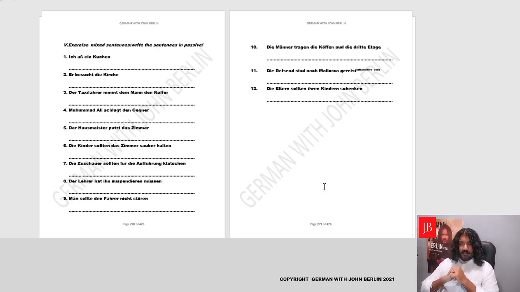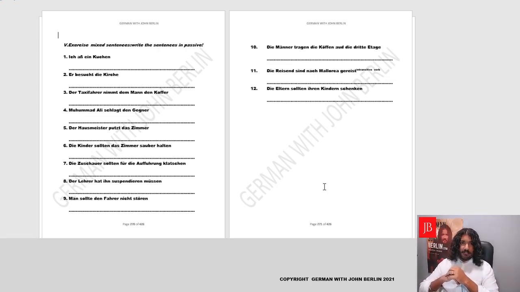Yes. So up till now we have learned passive sentences in various structures, beginning with the simplest, that is, I bake cake. The cake is being baked by me. That means ich backe einen Kuchen. Or ein Kuchen wird von mir gebacken. Then we moved on. We added the modal verbs. The cake must be baked by me. I must bake the cake, ich muss den Kuchen backen, or der Kuchen muss von mir gebacken werden. That will be your passive with modal verb.